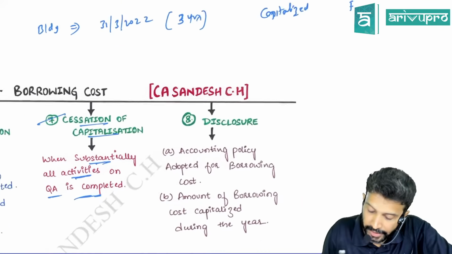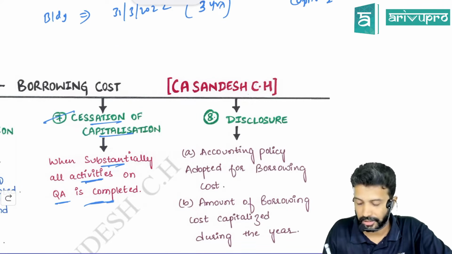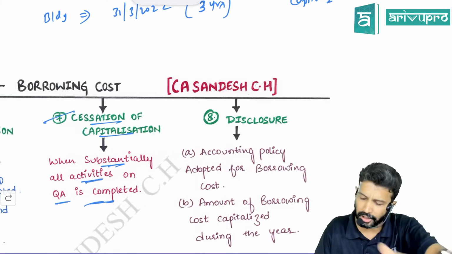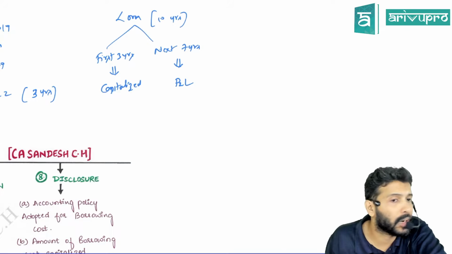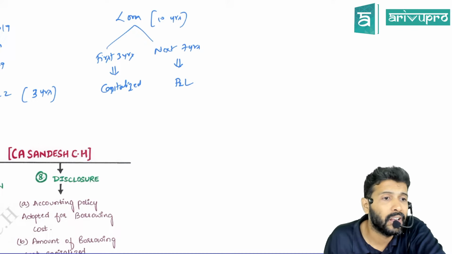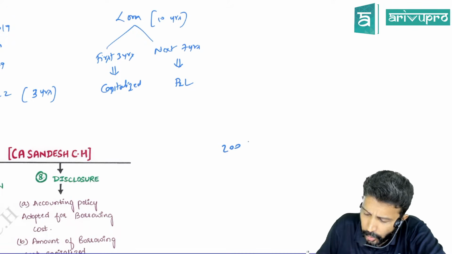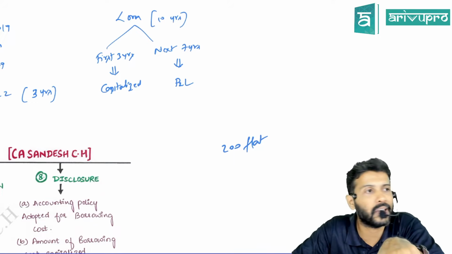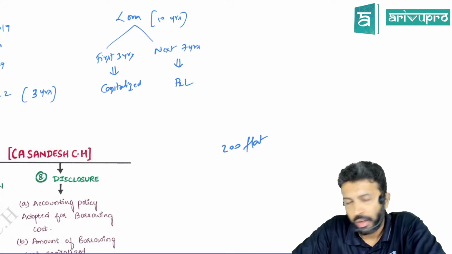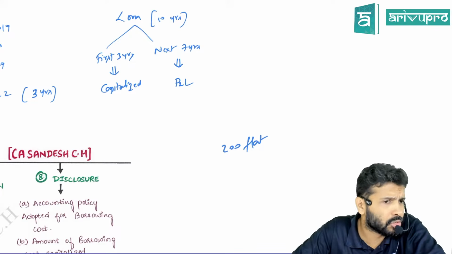So what is substantial? Again, you need to analyze it on a case-to-case basis. These are all case-to-case basis. Let me give you a small example. Let's say there is a builder constructing an apartment, a 200 flat apartment. Totally that particular block has 200 flats. He's already constructed the flats. Everything is over.